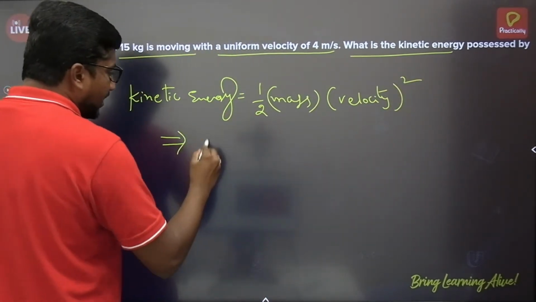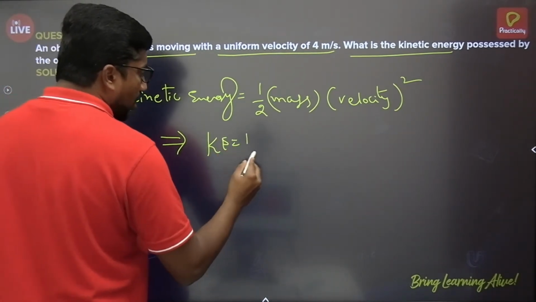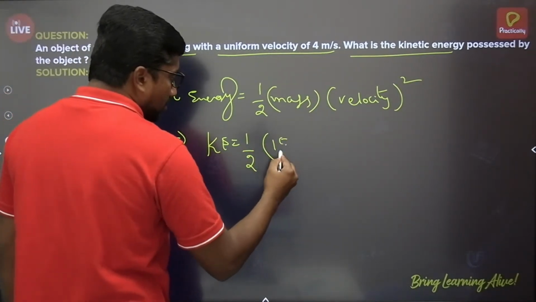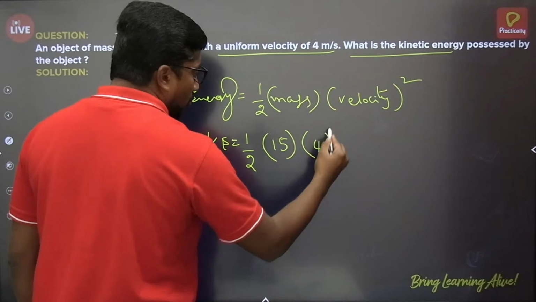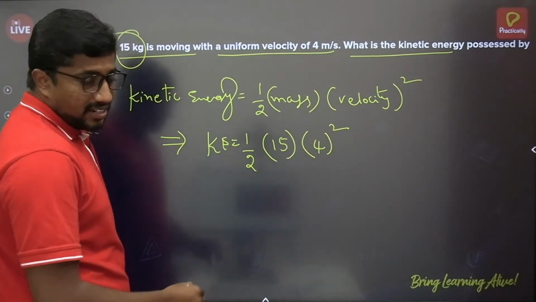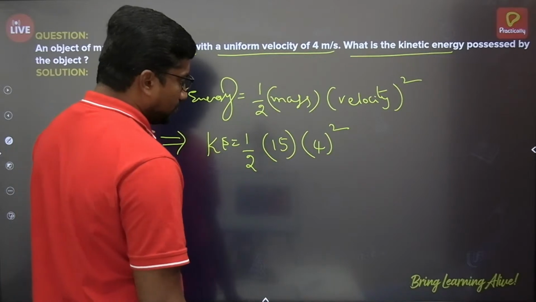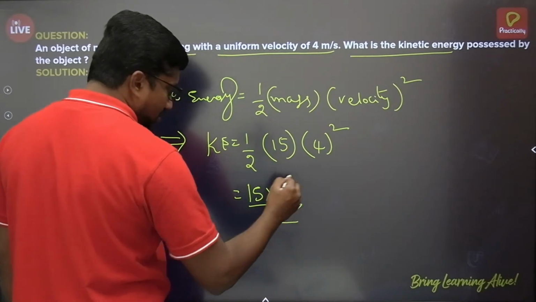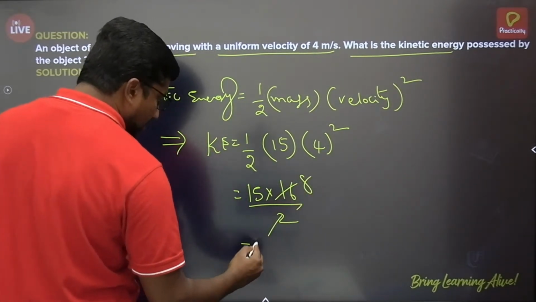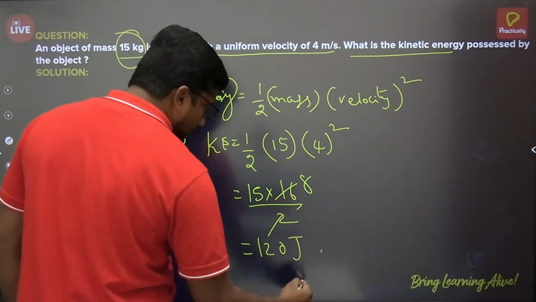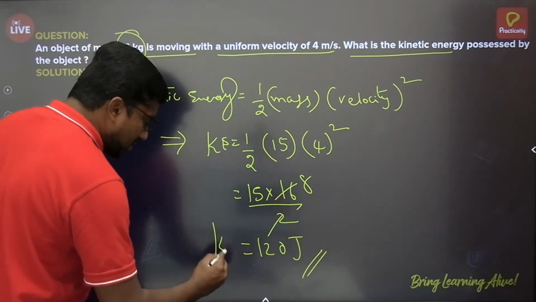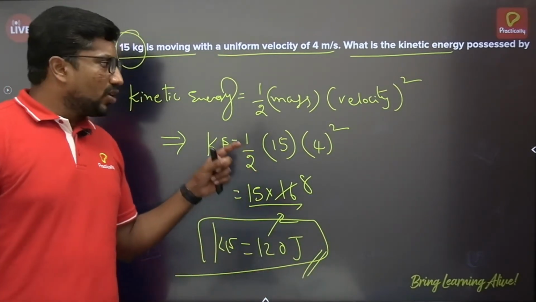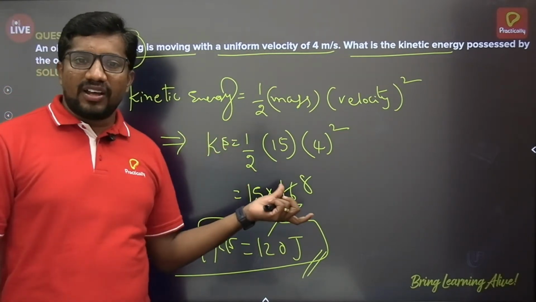So kinetic energy is equal to half into the mass of the body, which is given as 15 kg, multiplied by velocity 4 square. 4 fours are 16. We get 15 multiplied by 16 by 2. 2 ones are 2, 8 fives are 40, so 8 fifteens are 120. So 120 joule is the kinetic energy possessed by this body. You can solve this model with the help of the kinetic energy formula like this.